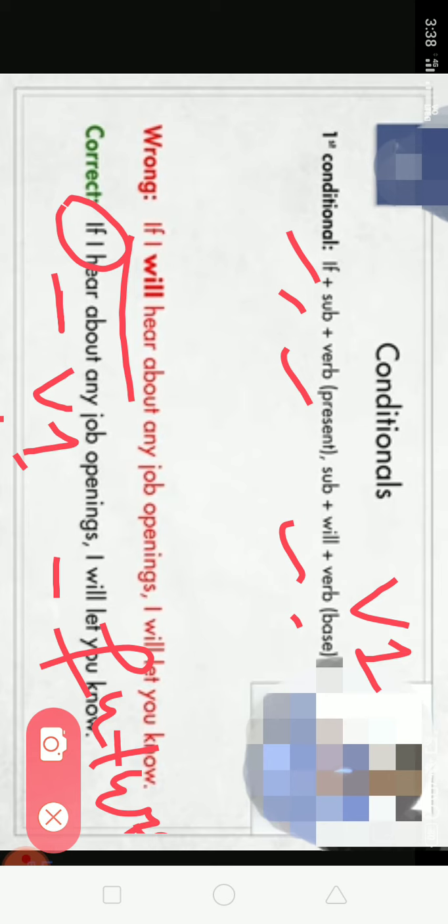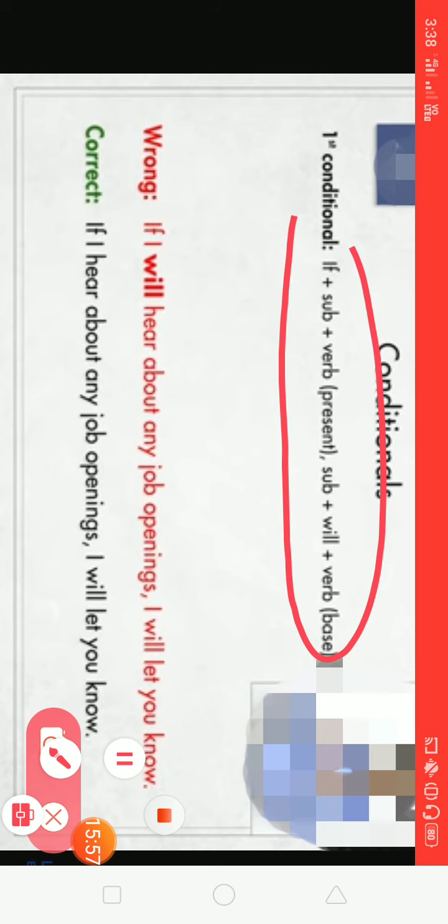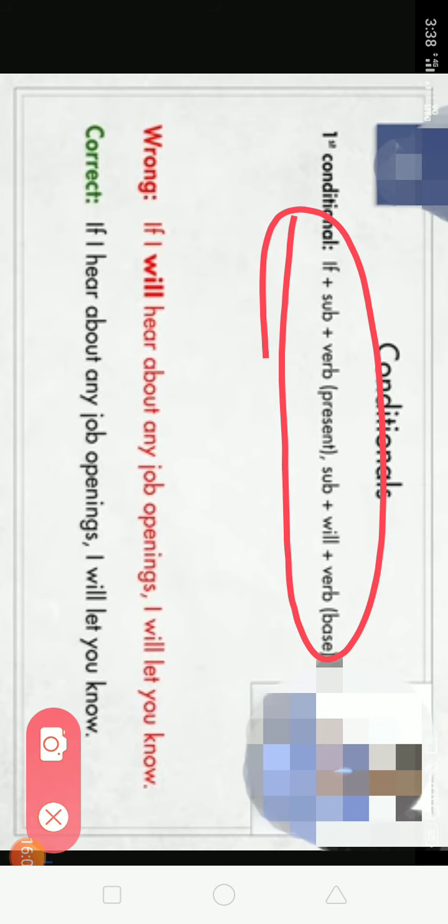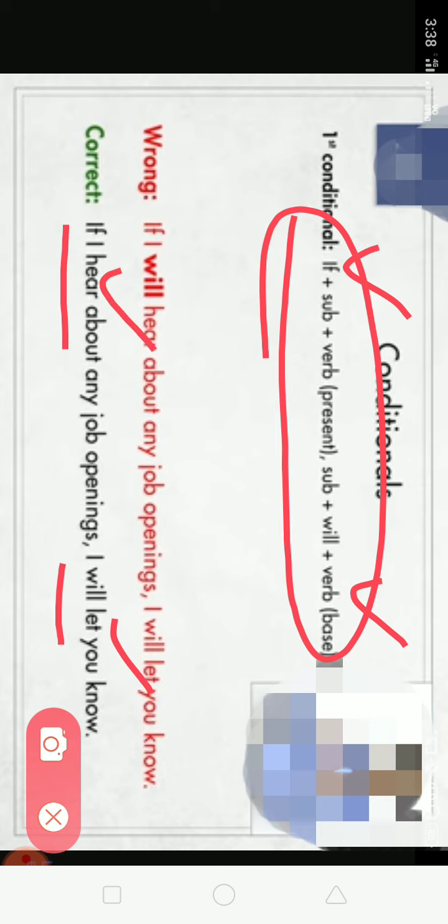Okay, so this is the structure of using the first conditional. If, subject, first form of verb, then the second part of the sentence has subject, will. This is the condition and this is the result part. If you are using present tense in the condition, the result part always carries simple future tense. Here is simple present and here is simple future.